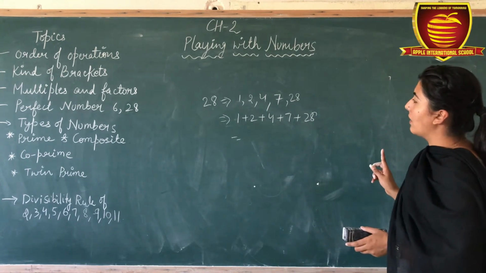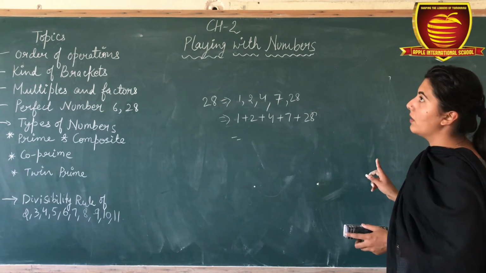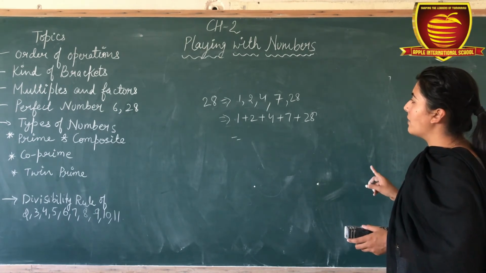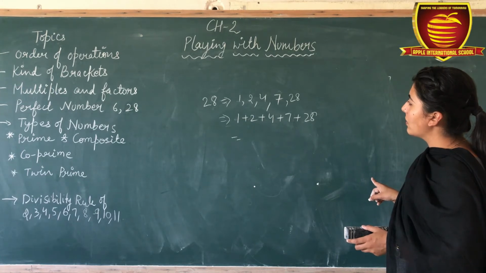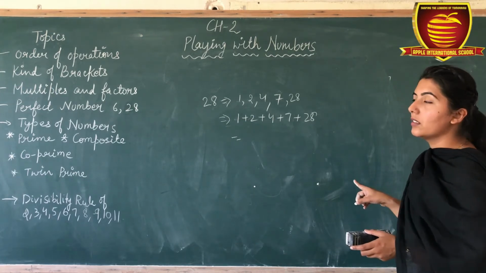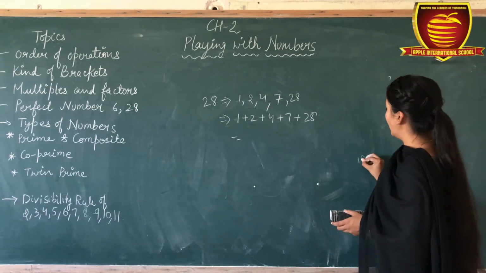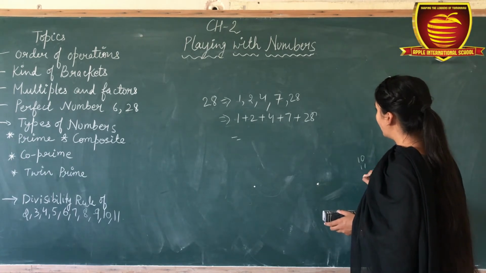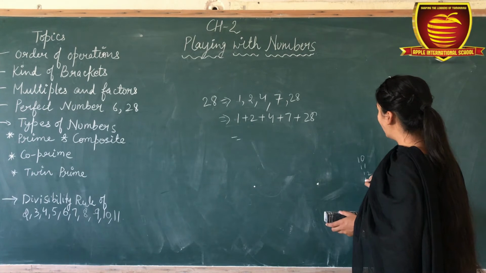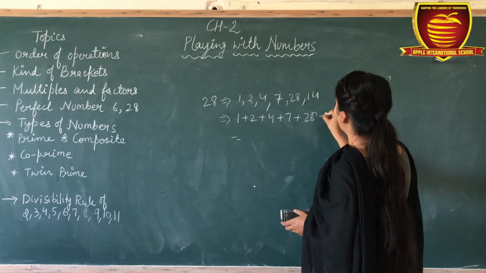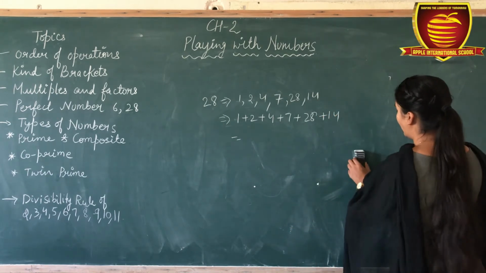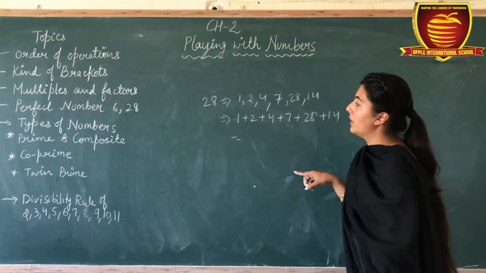One more factor is there. 14 is also a factor of 28.